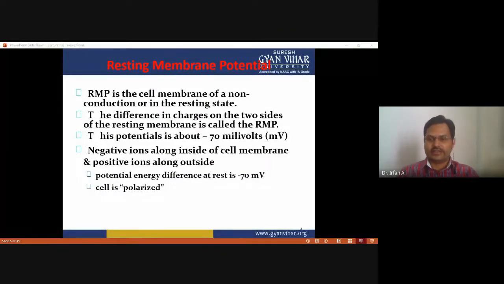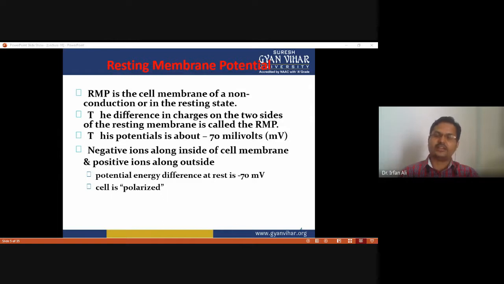And now, what is resting membrane potential? As we discussed, the potential of a nerve cell at resting phase is called the resting membrane potential. The resting membrane potential or RMP is the potential of the cell membrane in a non-conducting or resting phase, when there is no nerve conduction, no stimulus, no threshold stimulus.